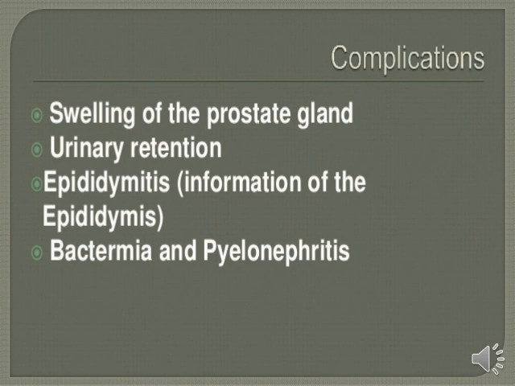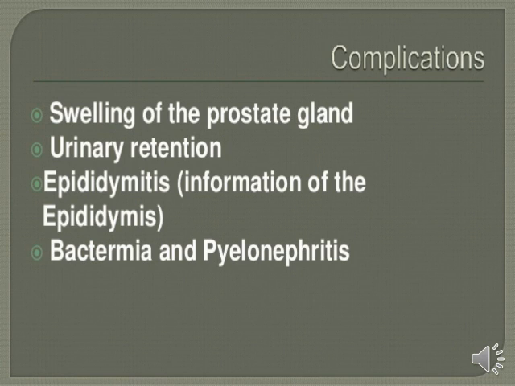Now, epididymitis means inflammation of the epididymis. If we do not treat the prostatitis condition properly, that inflammation may spread to the area of the epididymis. So it's also one kind of complication of prostatitis.